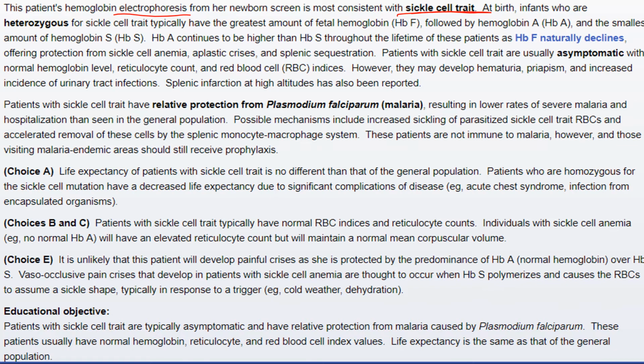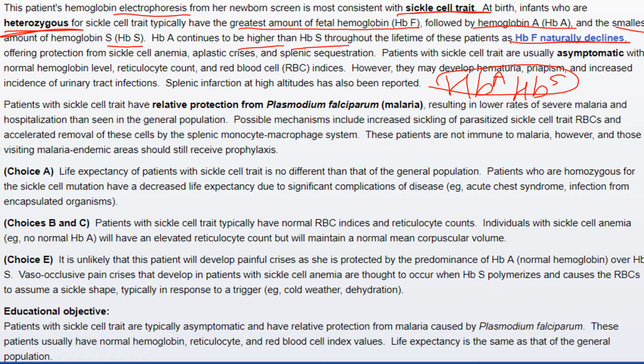In this condition, there are heterozygous genes, with a normal HbA along with HbS. When this occurs, it is said to be sickle cell trait. In this, there is typically a great amount of fetal hemoglobin, followed by HbA with the smallest amount of HbS, as seen in this case. HbA continues to be higher than HbS throughout the lifetime as the patient's HbF naturally declines.